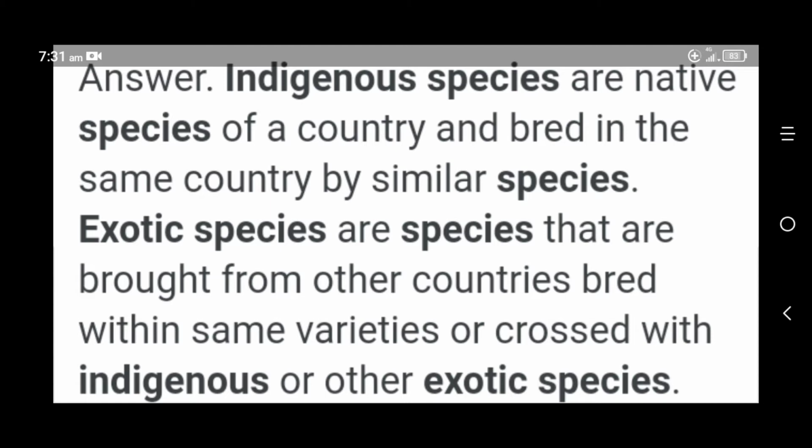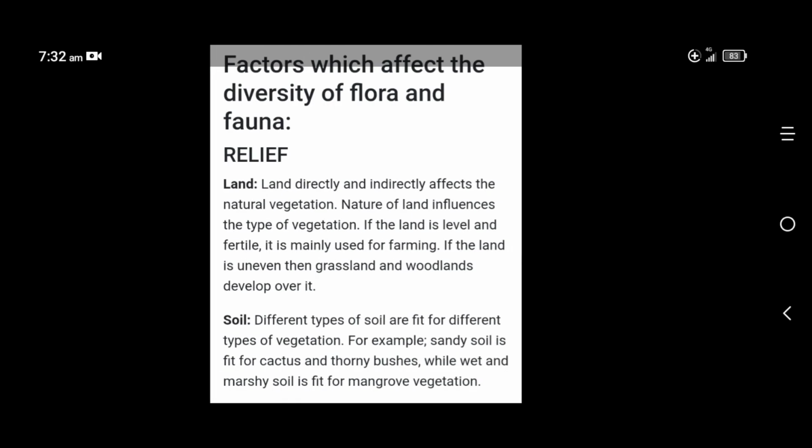Indigenous species are native species of a country and bred in the same country by similar species. What is exotic or outside India? Exotic species are species that are brought from other countries and breed within the same varieties or crossed with indigenous or other exotic species.